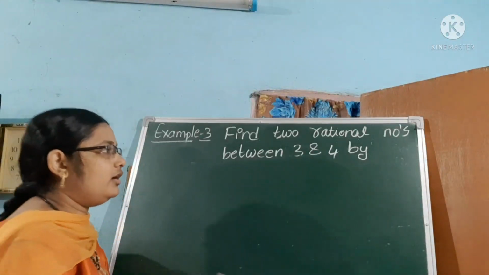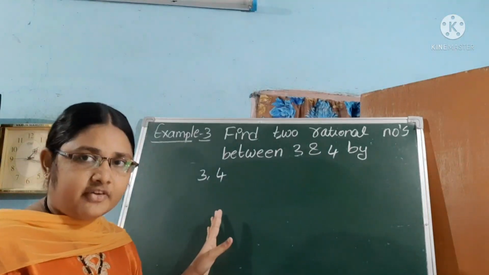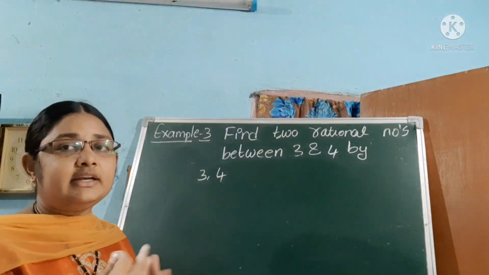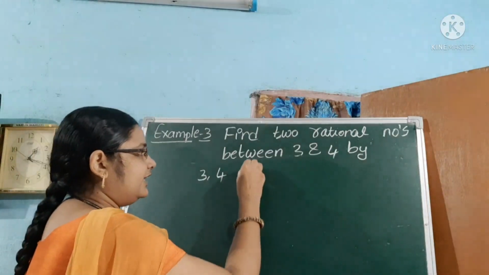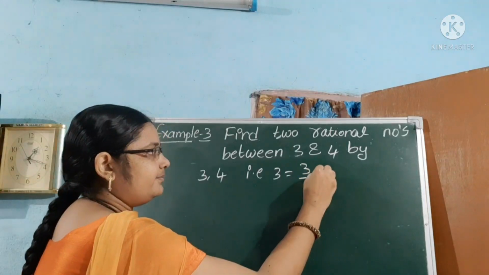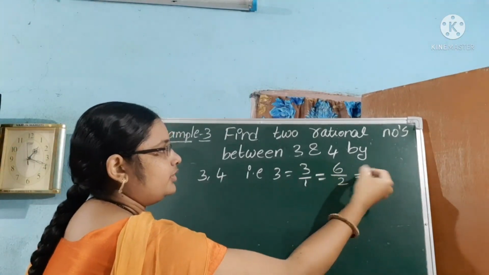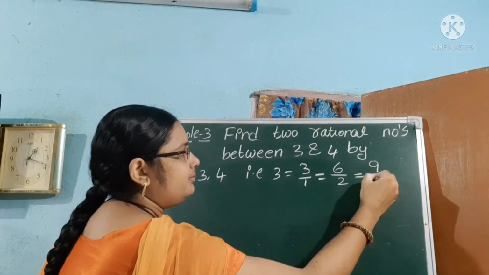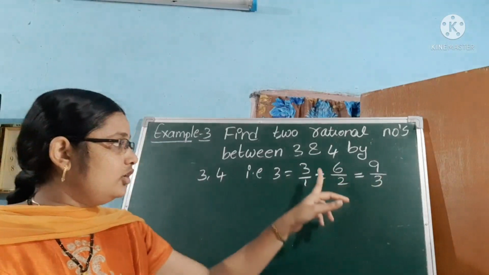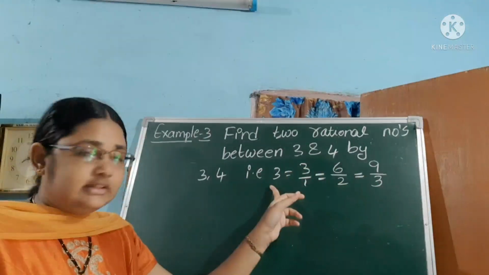So what is that method? Here 3 and 4 are the given numbers. So first we take these numbers in different forms. For example, 3 can be 3 by 1, or 6 by 2, or 9 by 3. Is there any change in the value? What is the value of 6 by 2? 3. 9 by 3? 3.